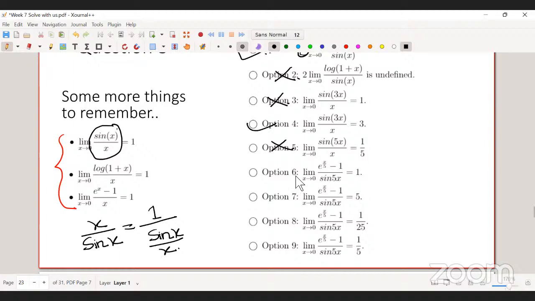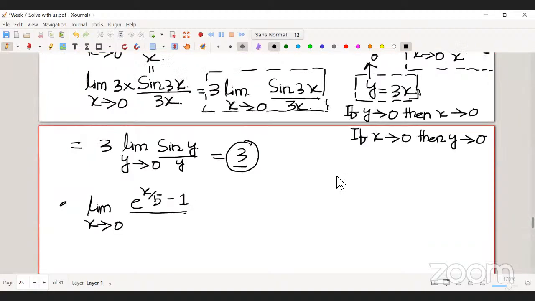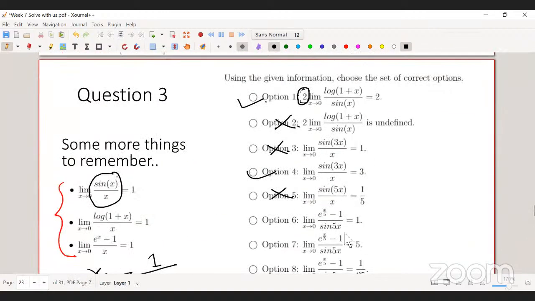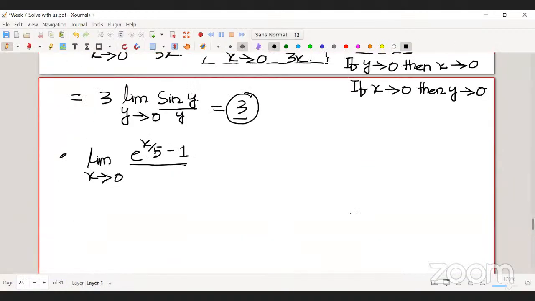Option 6 is basically e power something, and we need to find the limit as x tends to 0 of that over 5x.